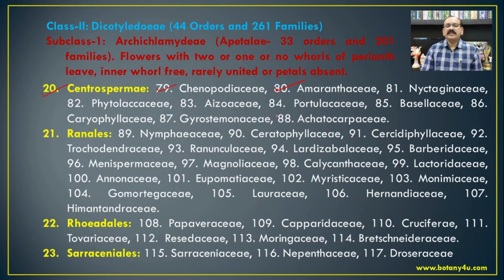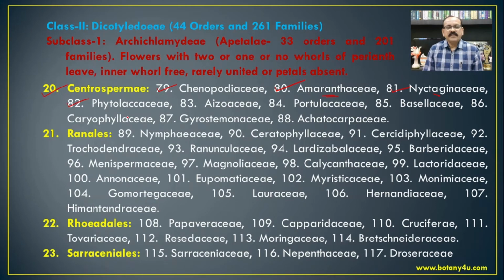Then Amaranthaceae, Amaranthus viridis, Amaranthus spinosus, then Achyranthes aspera are some common members from the family Amaranthaceae. Then Nyctaginaceae, that is Mirabilis jalapa. Then Boerhavia, Bougainvillea, these are the most common members of the Nyctaginaceae.